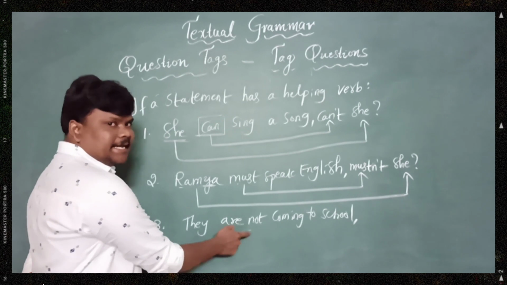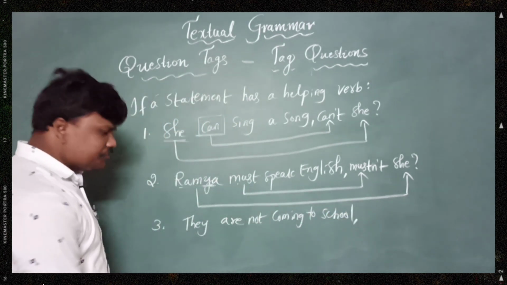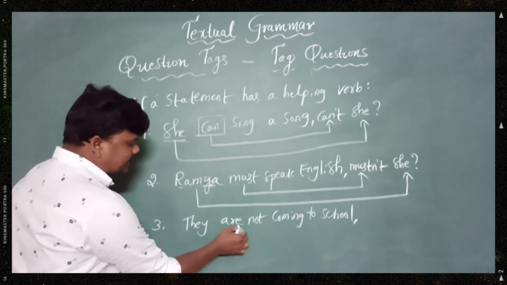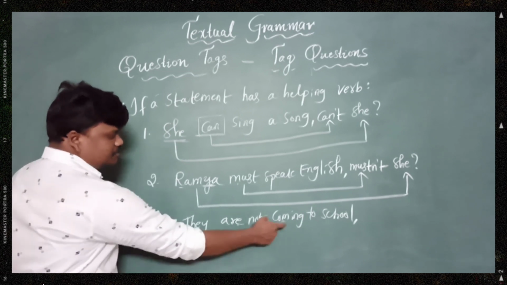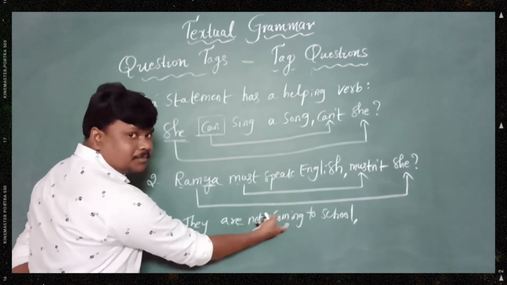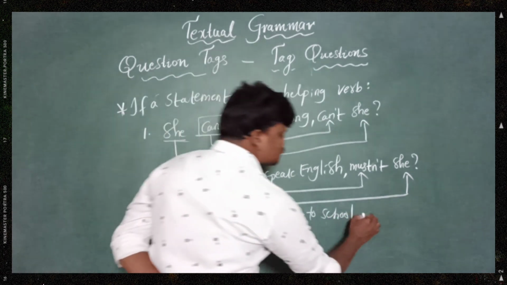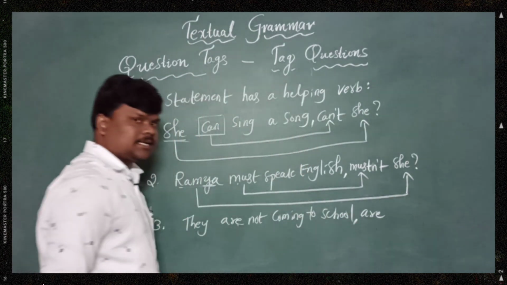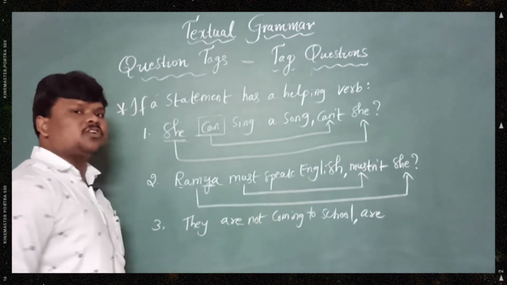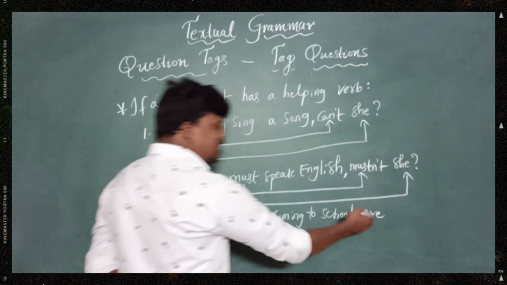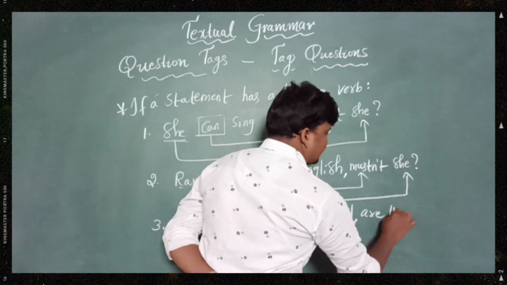If this is negative, our question tag must be positive, right? Before writing the answer, first try to identify the helping verb. Here are is a helping verb, which helps the main verb. A verb which helps the main verb is called a helping verb. So are, in small letters. Here there is a not, so we don't write not there. The question tag must be positive: are they?